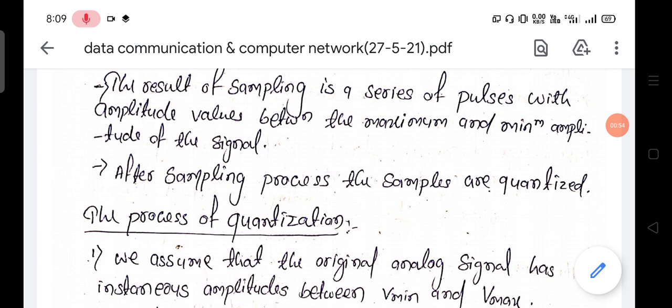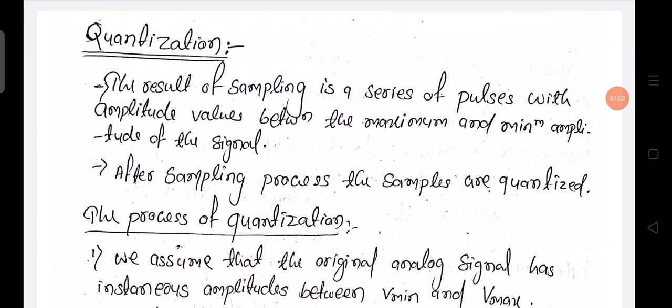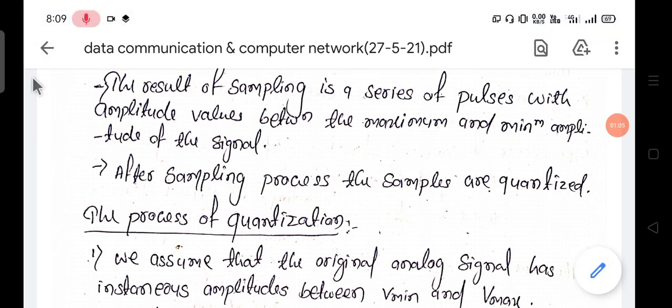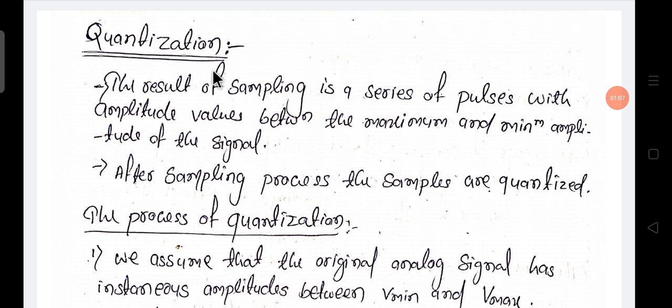We already discussed sampling, what is sampling. The next step is quantization. Today we will discuss what is quantization. The result of sampling is a series of pulses with amplitude values between the maximum and minimum amplitude of the signal.